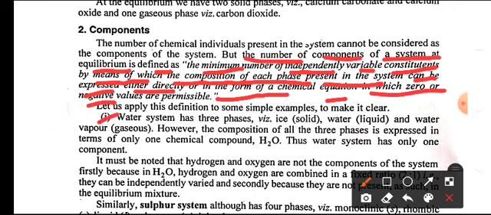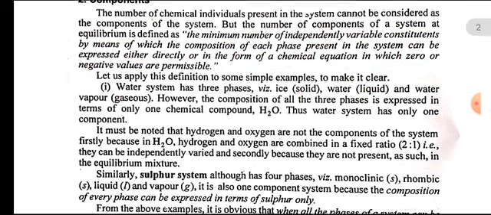Water system. The water system has three phases, that is ice, water and water vapor, that is solid, liquid and gas. However, the composition of all three phases is expressed in terms of only one chemical compound, that is H2O. The chemical compound of ice is H2O, of water is H2O, and water vapor is also H2O. Thus, the water system has only one component. So the water system is called a one component system.